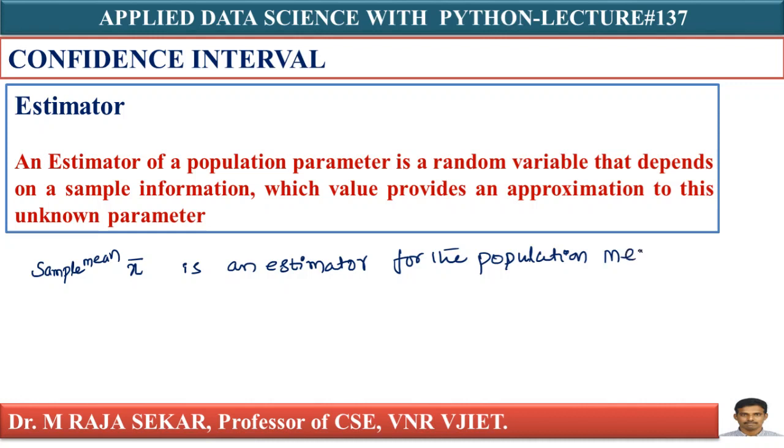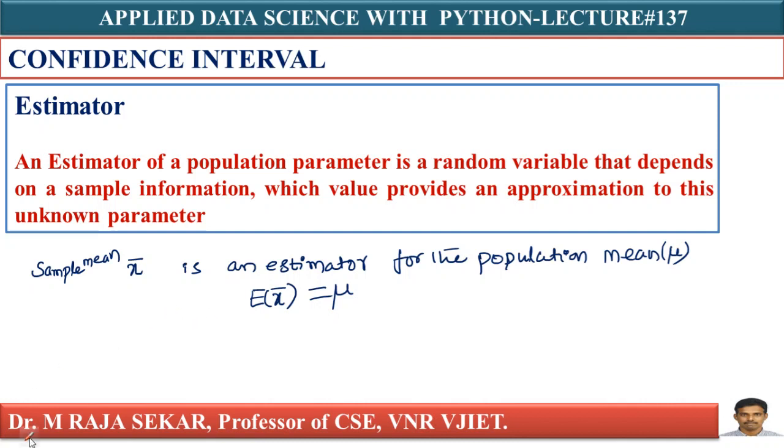What is the symbol for the population mean? Mu. I can say E of x bar equals mu. E means expectation, so the expectation of the sample mean is the population mean. Means x bar is an estimator of the population mean.